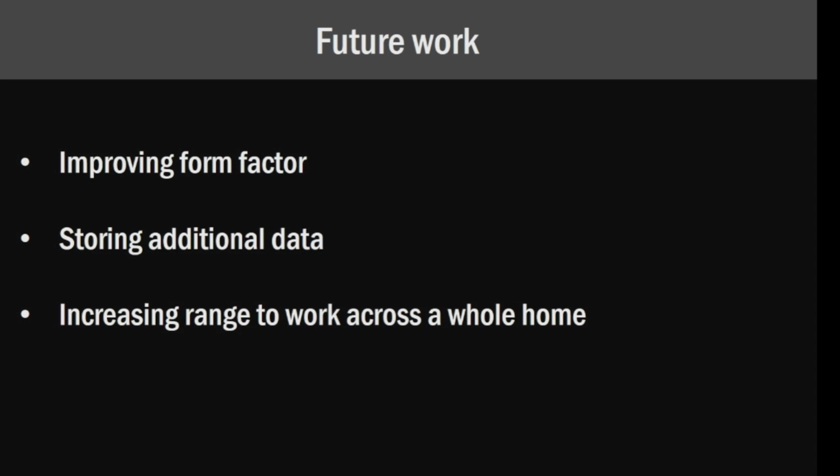So some quick thoughts on how we can improve on this in the future. We're currently working on reducing the form factor of this to make it fit into smaller objects, storing additional information about printed objects, and hopefully increasing the wireless range from across a room to, say, across a whole home.